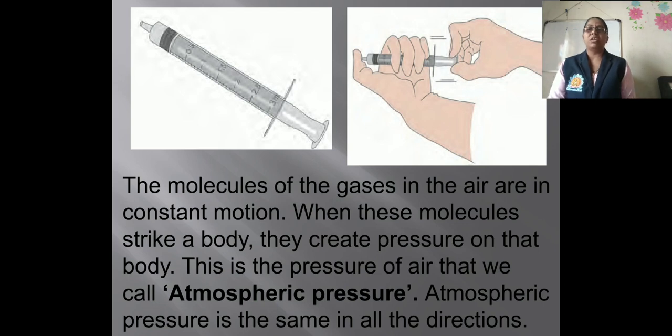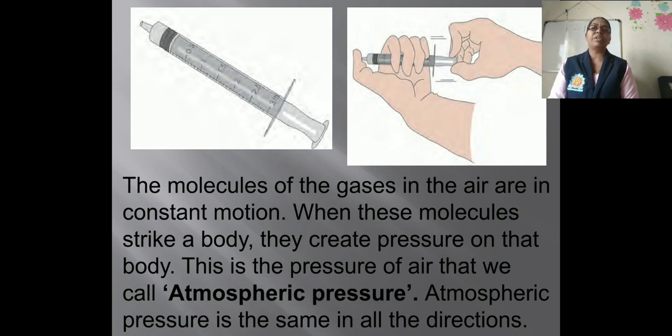The answer will be yes. On pulling the piston with the inlet hole of the syringe closed, more space becomes available to the air in the syringe and it becomes rarefied. As a result, the pressure of the air in the syringe is lowered. Comparatively, the pressure of the outside air is very high.